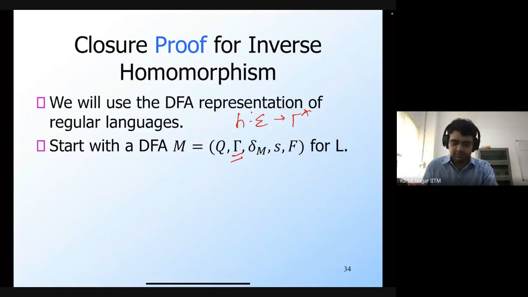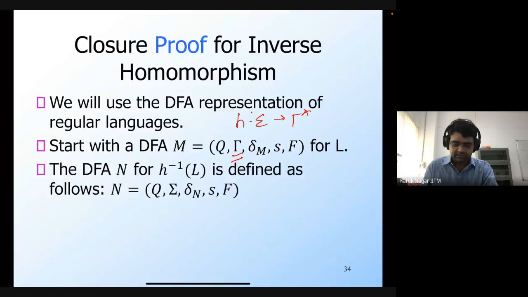Okay. So what we'll do is construct this DFA N for H inverse of L. Let's look at the signature of this DFA N. This DFA turns out to have the same set of states Q. The input alphabet is now sigma, because this homomorphism is from sigma to gamma star. So H inverse of L is going to be a language on sigma star.